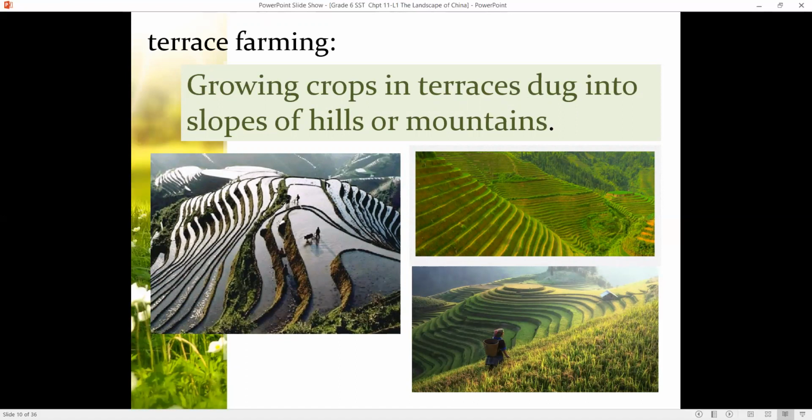And apart from China, there are many places in the world where you can see this terrace farming, especially in the northern part of India. And as you know, your teacher, Miss Madhu, is from North India. From the place where she stays, there's a hill station called Masuri. Over there, you can see this terrace farming, which is so beautiful.